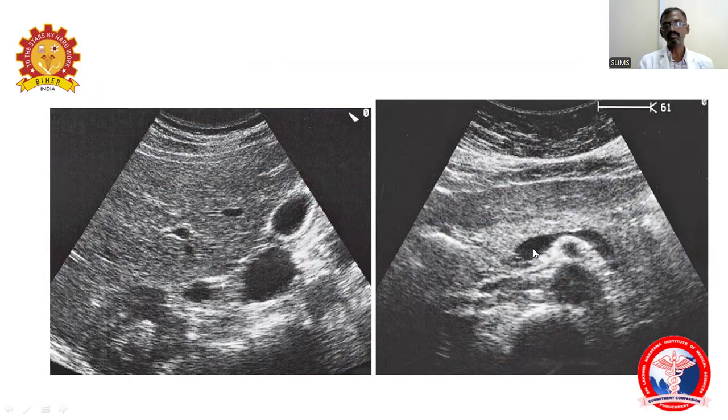So here you are able to identify the epigastric region as a part of the pancreas with the portal vein, superior mesenteric artery, and the spleen. Here you can find the aorta, which produces a branch called the superior mesenteric artery. Next, lateral to the right of that is the IVC. So from that we can identify the structures.